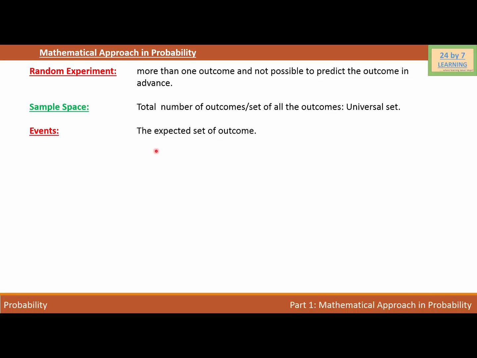But we might expect certain outcomes, and we want to find how many heads or tails we can get if we toss a coin more than once. Then that outcome will be our event because that's what we are looking for.